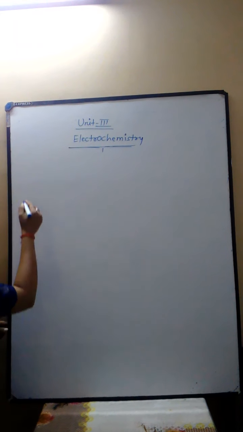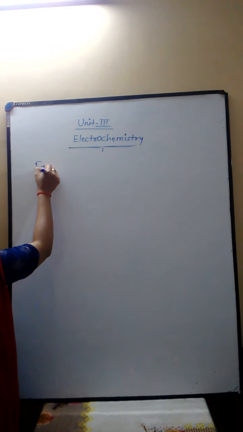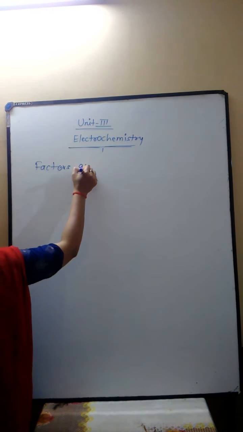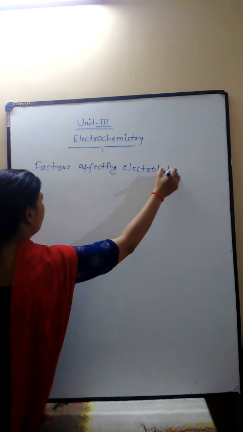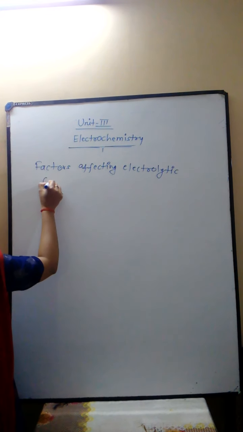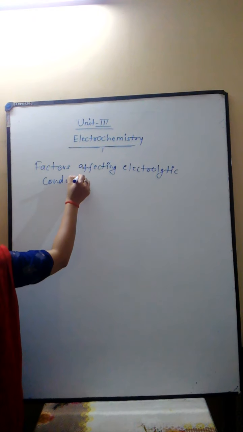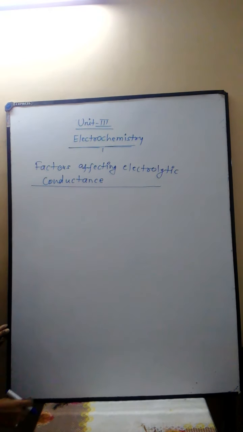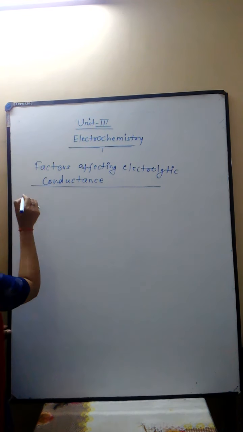In the previous video we saw electrolytic conductance. After this, today we will see which factors affect the electrolytic conductance. So today we start factors affecting electrolytic conductance. We know that electrolytic conductors are those in which electricity passes through the movement of ions. Now the following factors affect the electrolytic conductance.